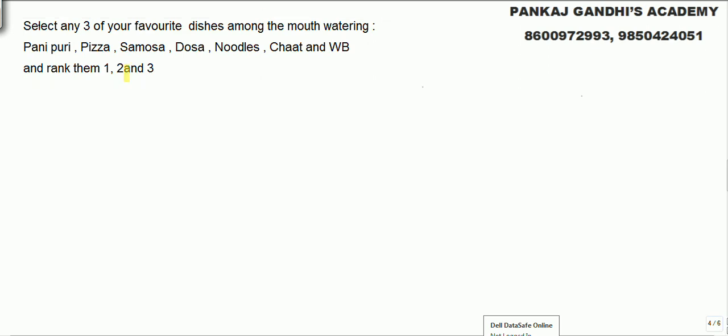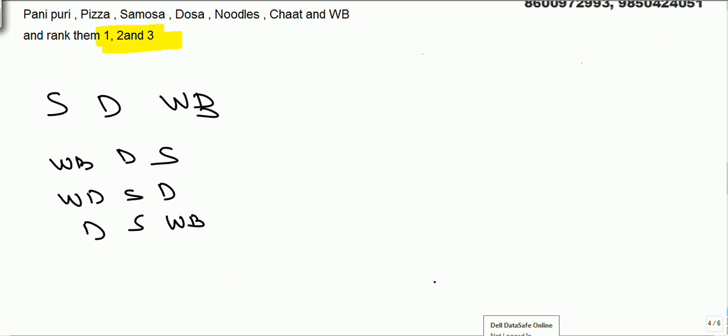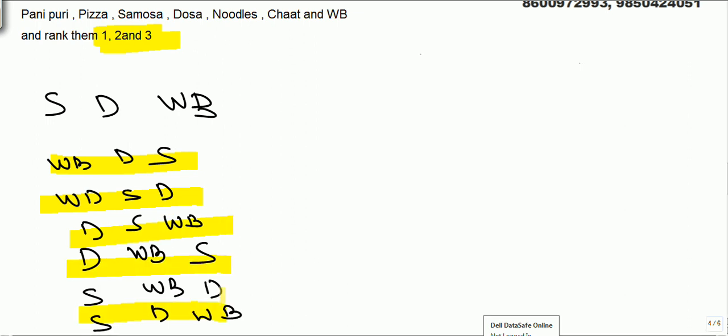But again, if you select, let's say, samosa, dosa, and our own Varan Bhat, then it can be WB dosa samosa, WB samosa dosa, dosa samosa WB, dosa WB samosa, samosa WB dosa, samosa dosa WB. So total 6 such cases are there, 6 arrangements.